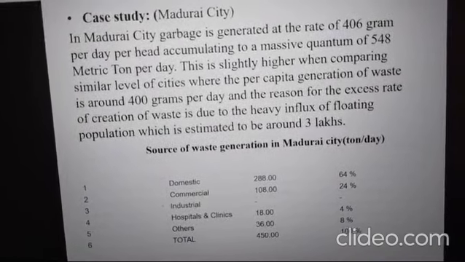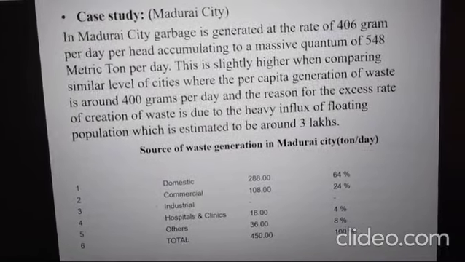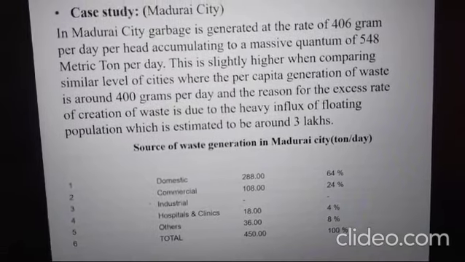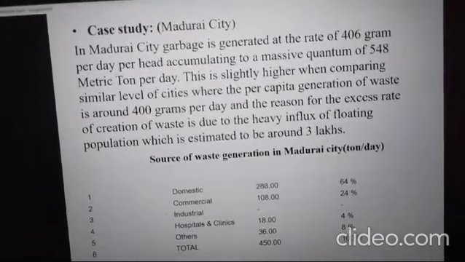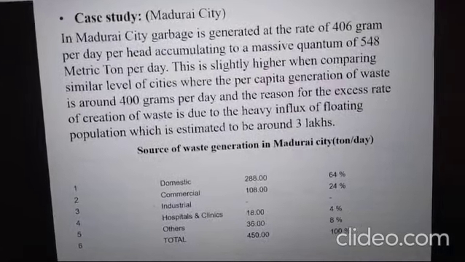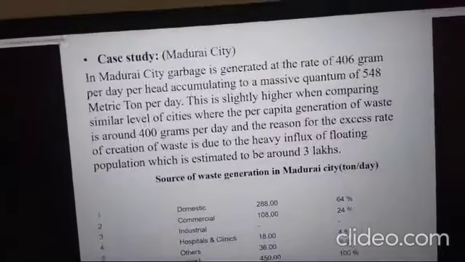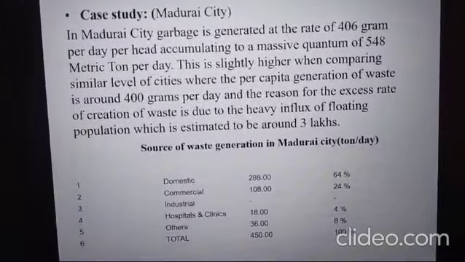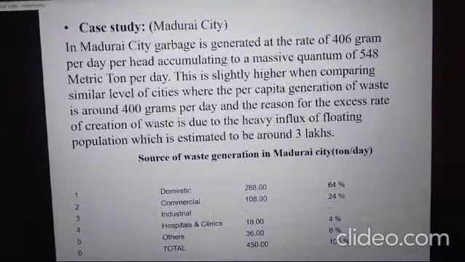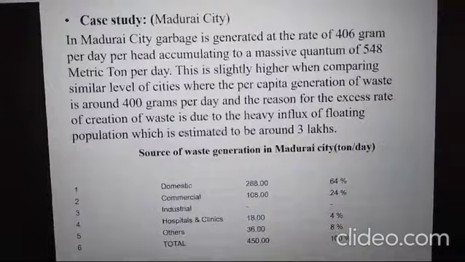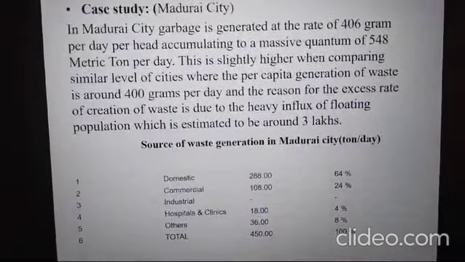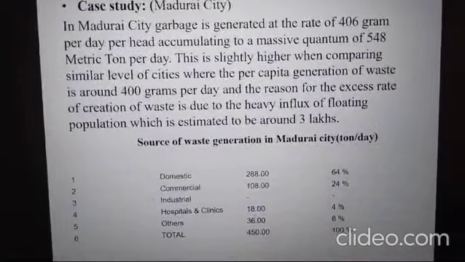Just imagine, that is a very huge amount, and Madurai is not a metropolitan city. Even though Madurai generates 450 tons per day, if you compare it with Delhi, Mumbai, and Chennai, the metropolitan cities are far bigger. So we have to focus on protecting our environment and properly managing solid waste.